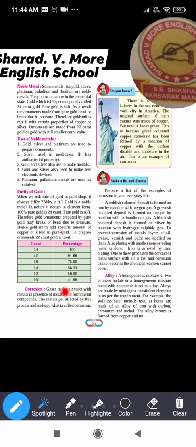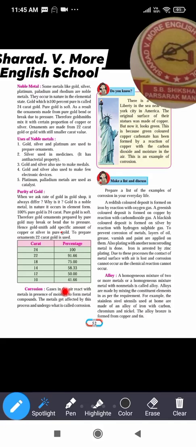What is corrosion? The slow process of decay and decomposition of metals is called corrosion. Okay, so here what happens in corrosion? In corrosion, there is a loss of the upper layers of the metals because of formation of salts or other compounds when they come in contact with atmospheric gases.